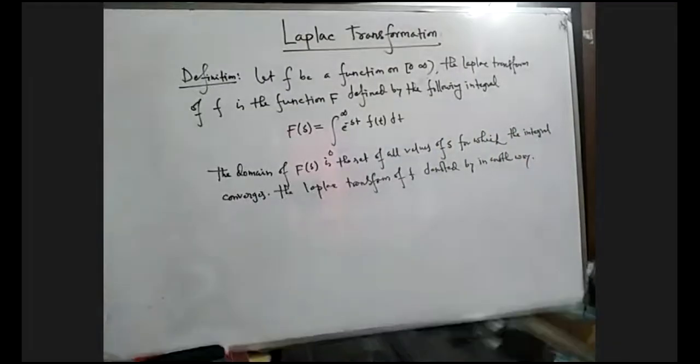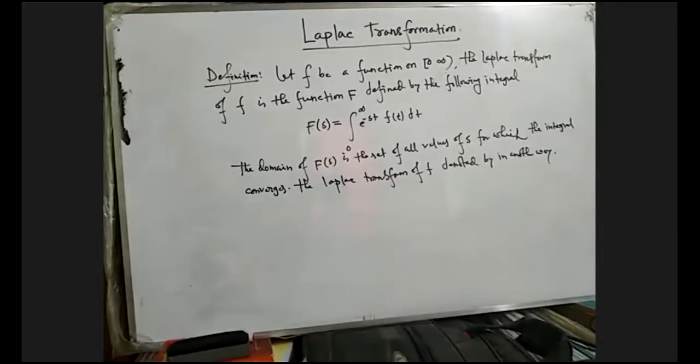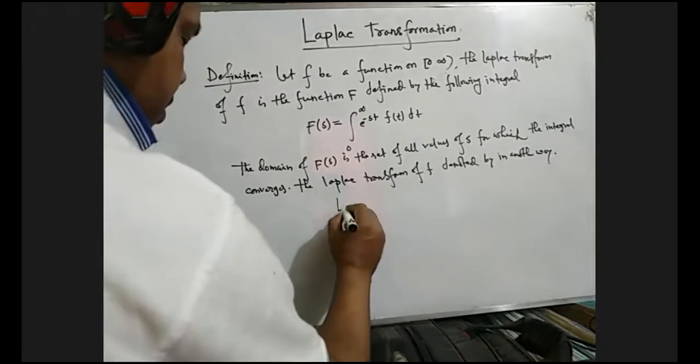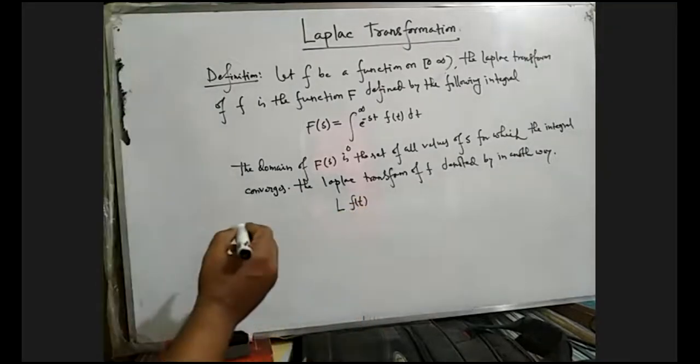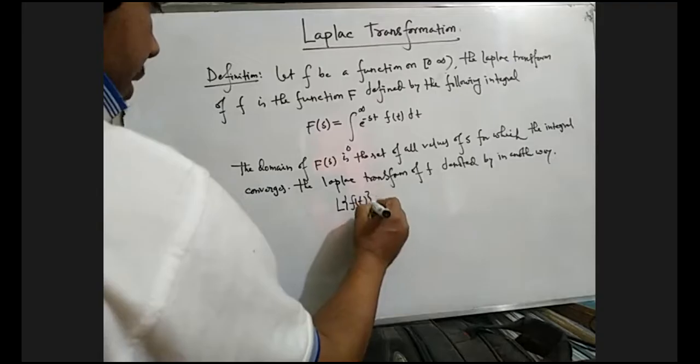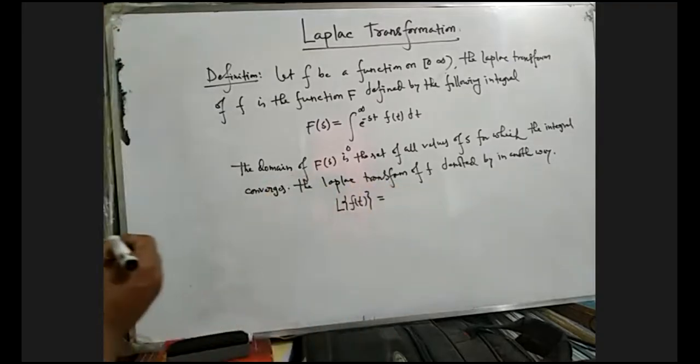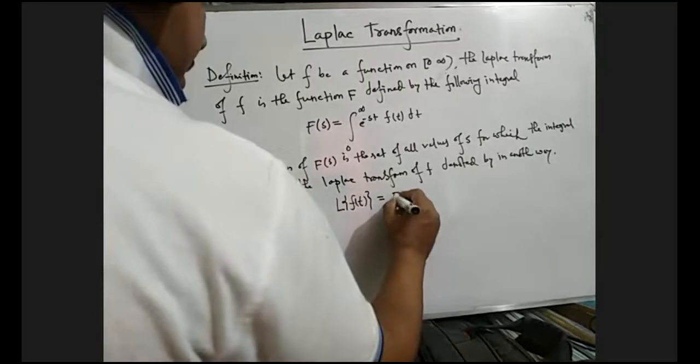Here in the following, I am discussing this. Actually, Laplace transformation is an improper integral. So it can be written like this: the Laplace transformation of f of t equals F of s.